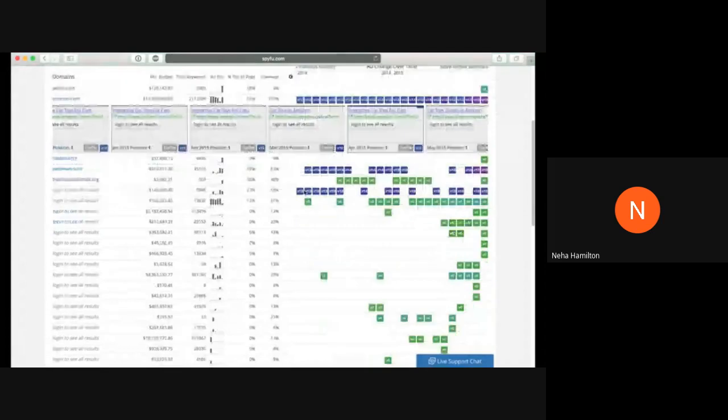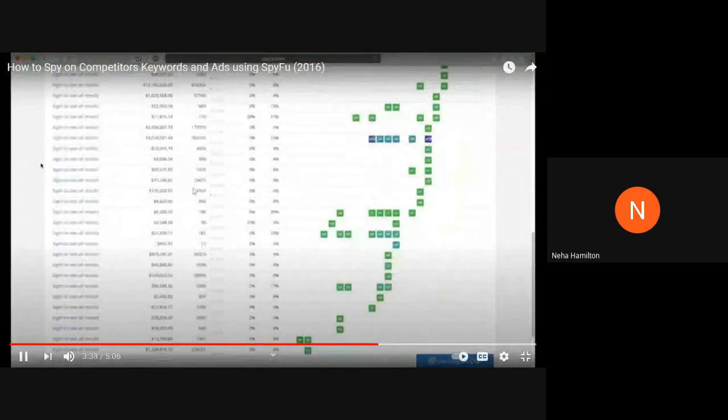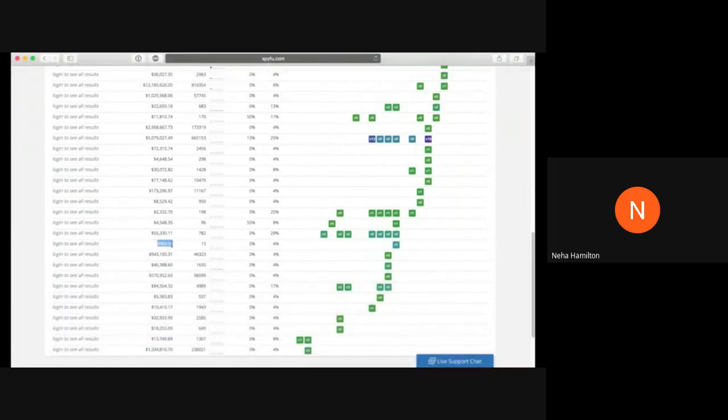And we can use this for a lot of different things too. It only shows you 5 for the free version of SpyFu, but what's really cool is that let's just scroll down here to where we can't see any of the results. So let's use this one right here for an example. This company is spending $904 on the keyword, or for all their keywords, and there's 15 of them. One of them happens to be cat toys.